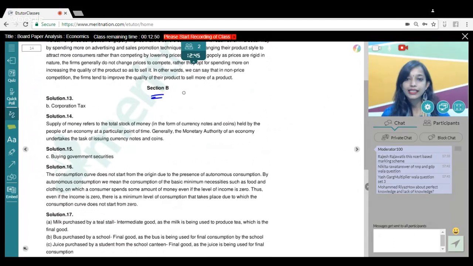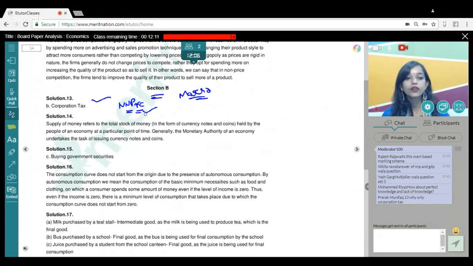Okay, coming to Section B, guys, macro. In macroeconomics, the first question was a bit tricky. I hope many of you wrote the right answer. The question was: which of the following affects national income? GST, that is goods and services tax, corporation tax, subsidies, or none of the above. Okay, good question. Obviously, many of you might be thinking why subsidies and GST do not affect national income. We know what national income is. It is NNP at FC. This is the national income we are talking about, not domestic income. So when we talk about national income, it is already at FC.